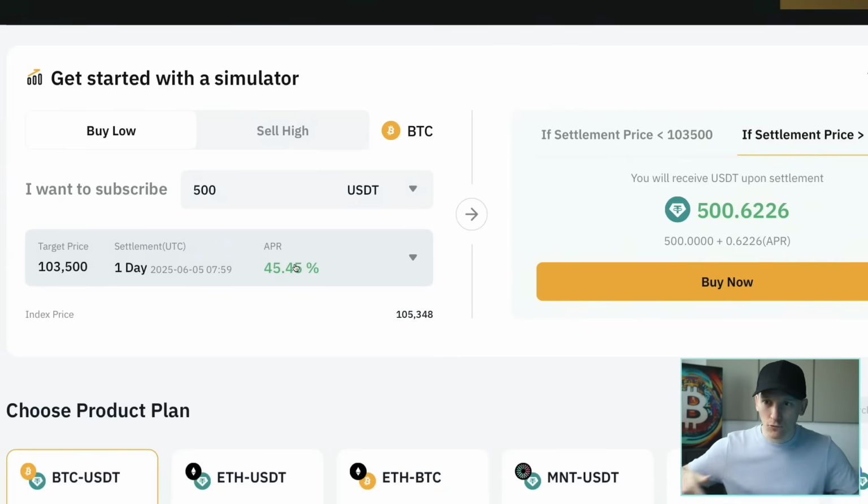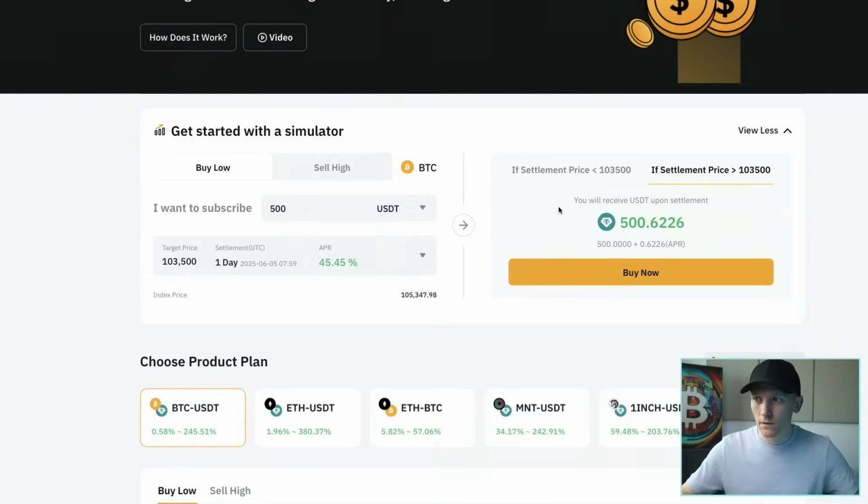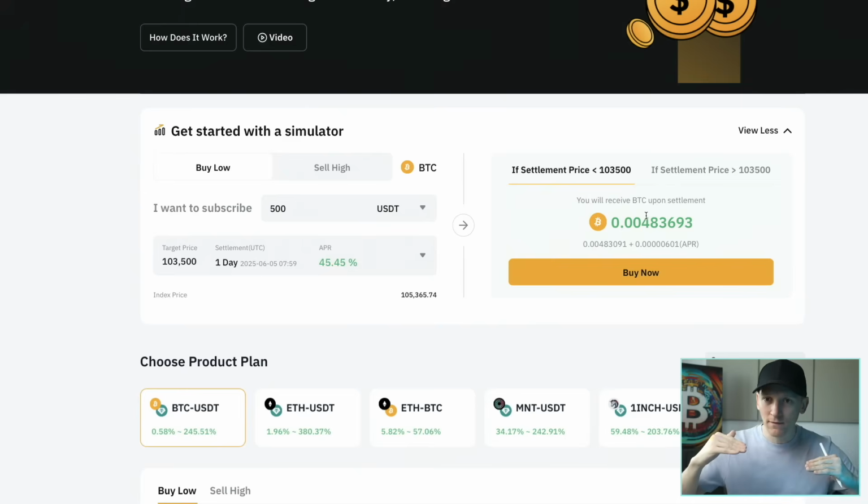But you have to retrade the contracts every single day, and at some point you might get hit and have the Bitcoin. So there are some risks of writing puts. So if they don't exercise and the price is higher, we just get the money, right? 500 in, we get 500 back plus their premium. If they exercise, then we have to buy their Bitcoin at the price, which is 103,000, and so we get the Bitcoin, but our trading cost comes down a little bit because we're getting their cash as well.